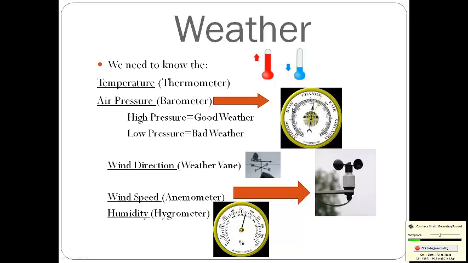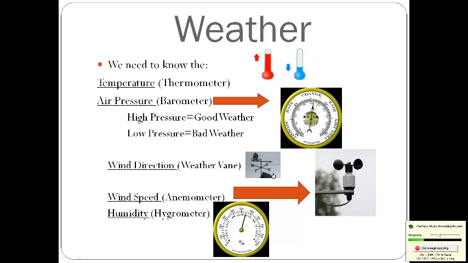Low barometer, and we're going to have rain, and very low barometer, and we're going to have stormy. We also need to know the weather direction. For us in northern Texas, we have to worry about whether the wind's coming from the north or coming from the south. In winter, if the wind comes from the north, it's going to be very cold. But if the wind comes from the south, it's going to be coming up from Houston, from the Gulf, and would bring probably warm air and some humidity.